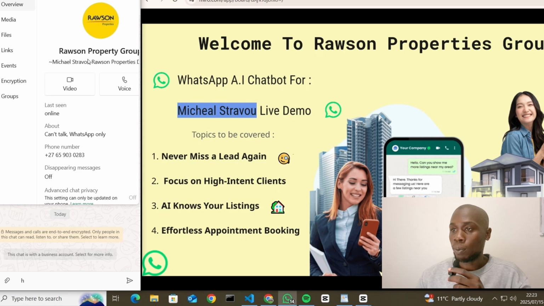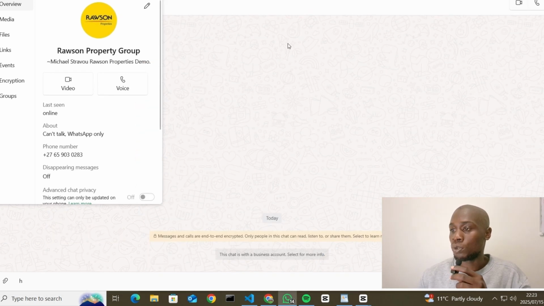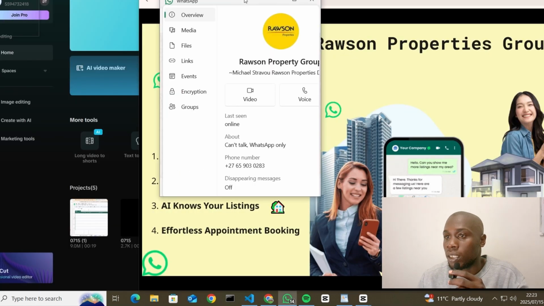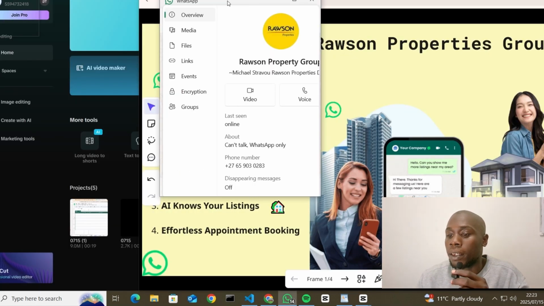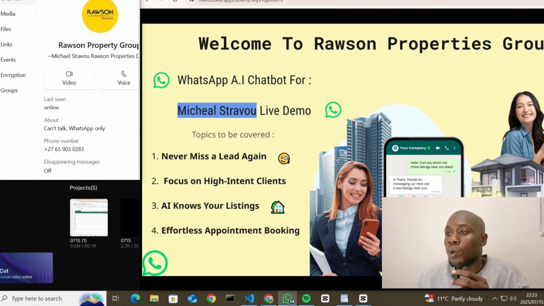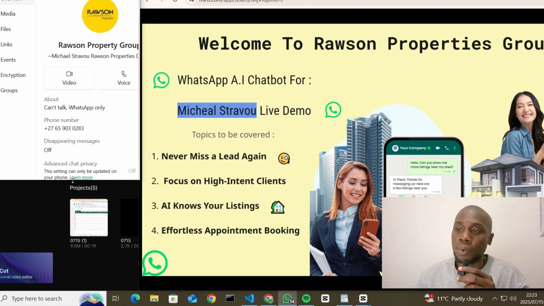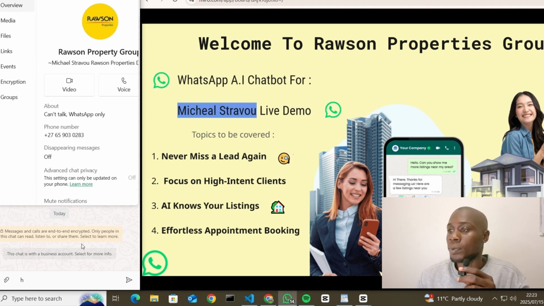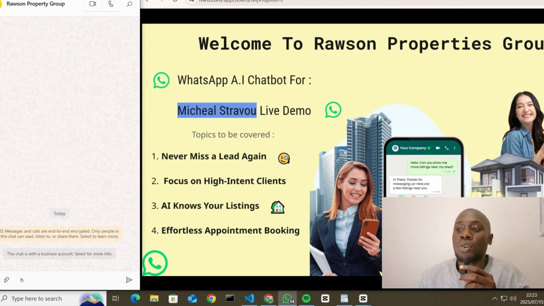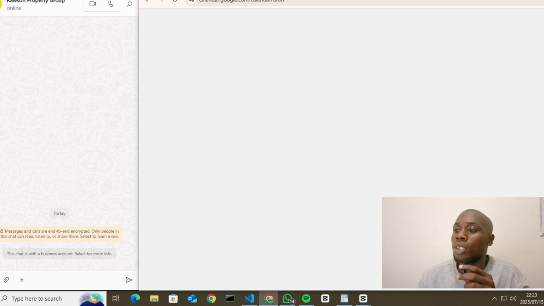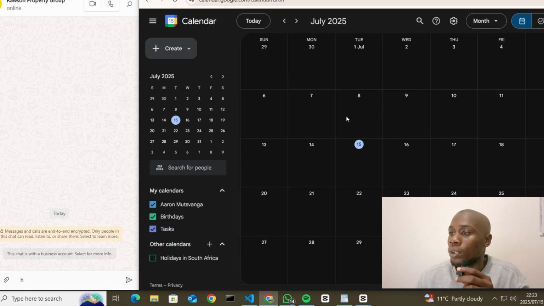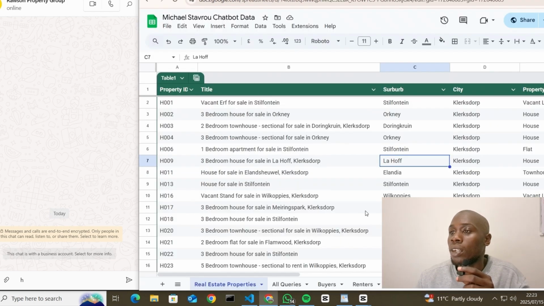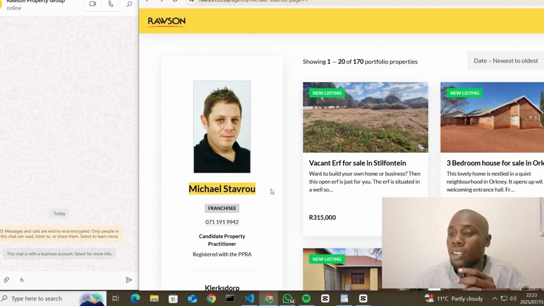On my left here, I'll just zoom in. This is WhatsApp, and this is a demo for Microstravo. Let me just expand here. So this is a demo WhatsApp.